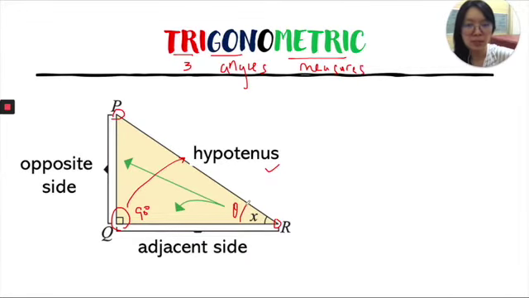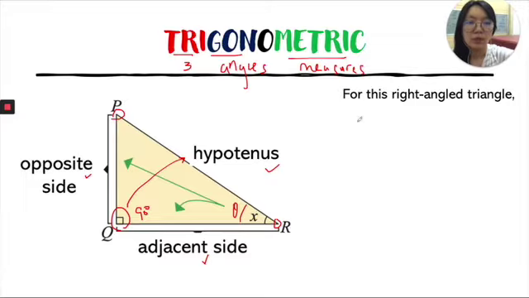So let's say my theta is here. The side besides the theta we call it as adjacent side. And the side opposite the theta, we call it as opposite side. For this triangle, first name the triangle. We have some labeling here, so very clear, we can know that this is a triangle of P, Q, R. Or it could be triangle of PRQ or triangle of QRP.